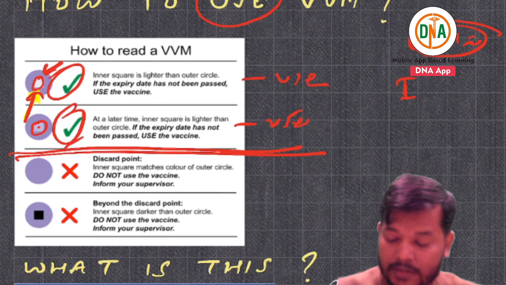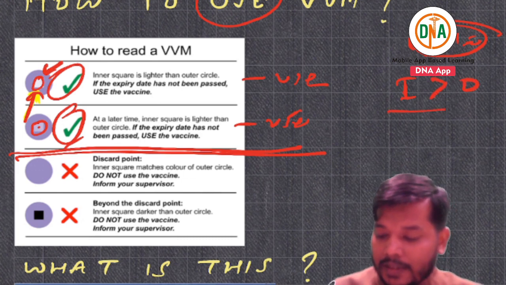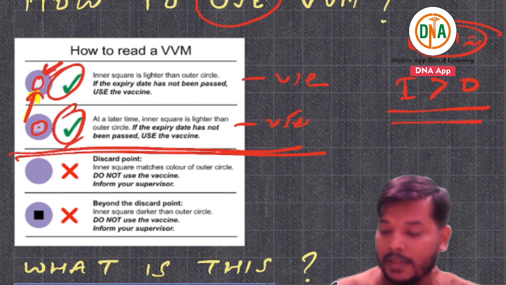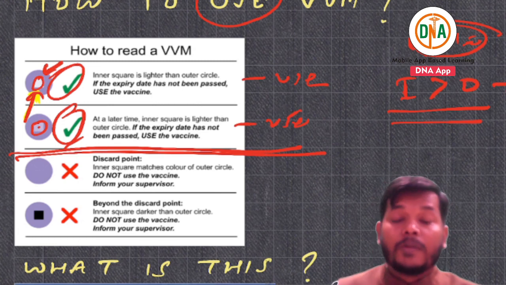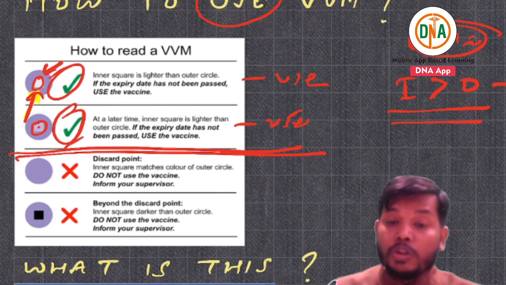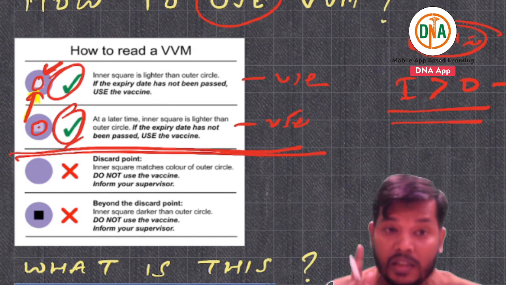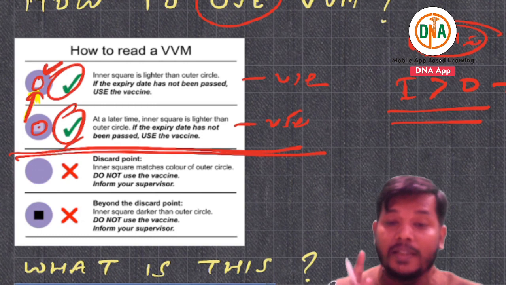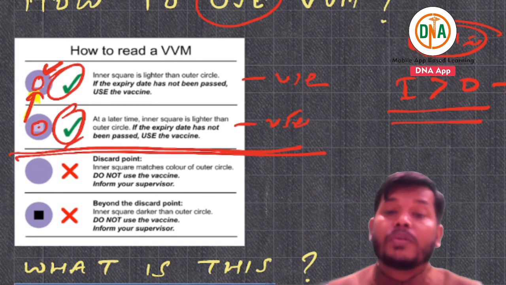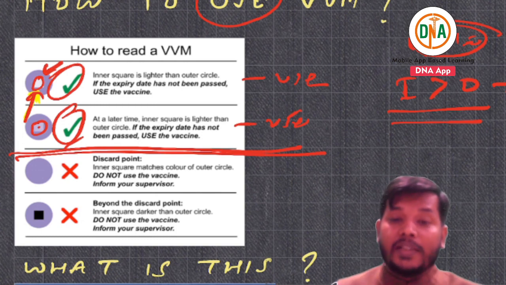If the inner circle is lighter than the outer circle, that means you can use it. Remember that you must tell about one important line, that is, if the expiry date is not crossed.